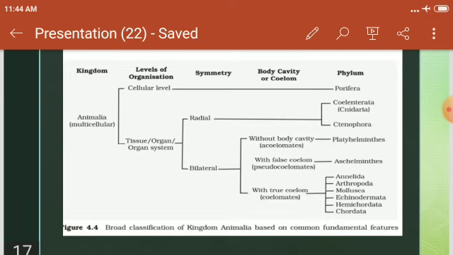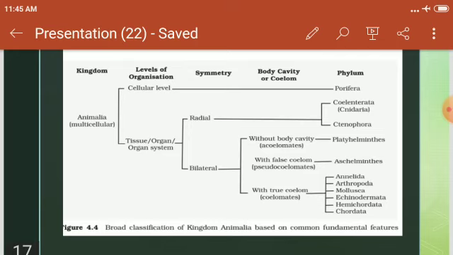Animals are divided into cellular level, tissue or organ system level. You see in the cellular level, there is no symmetry, body cavity coelom is absent, that is phylum Porifera, they are multicellular but functionally unicellular. But in tissue or organ system level, you see that radial symmetry is there, bilateral symmetry is there. In radial symmetry, there are Cnidarians and Ctenophores. We will learn all these characters.